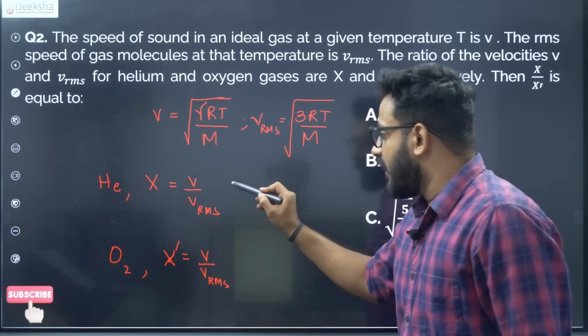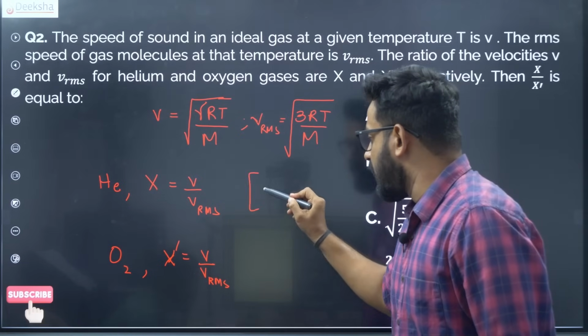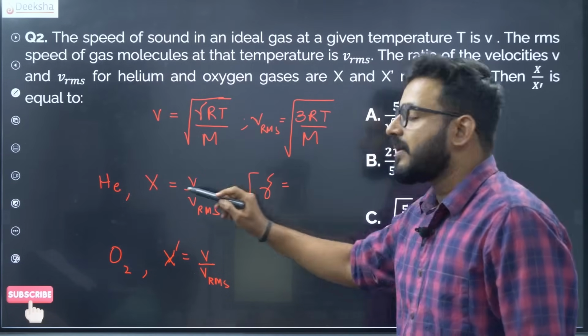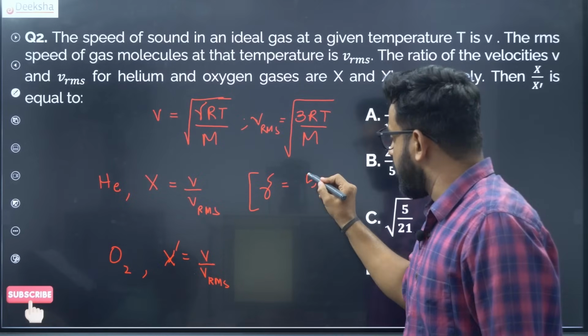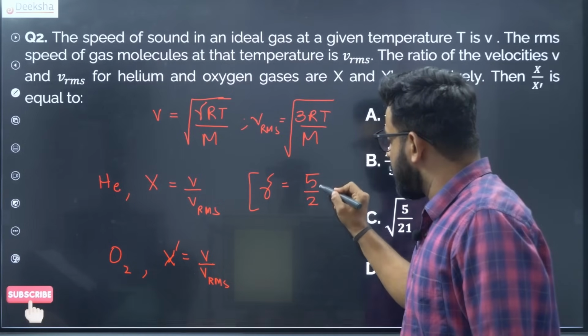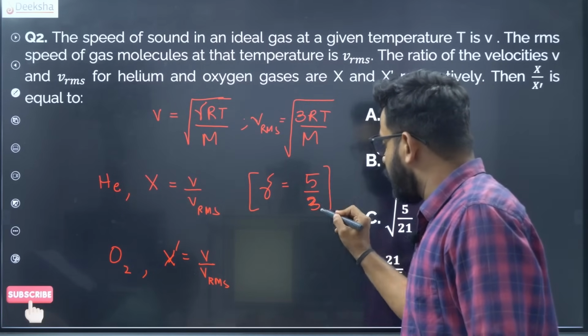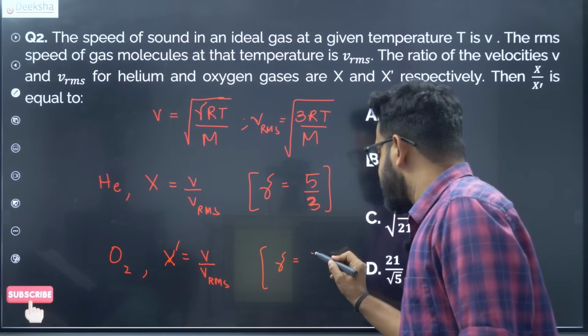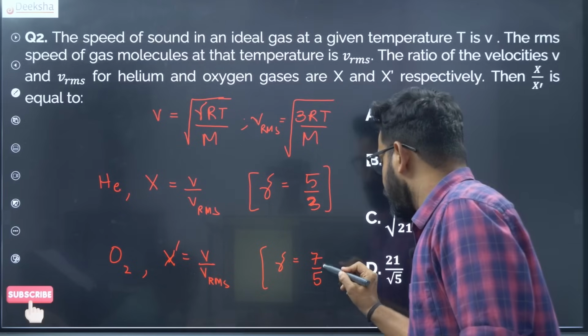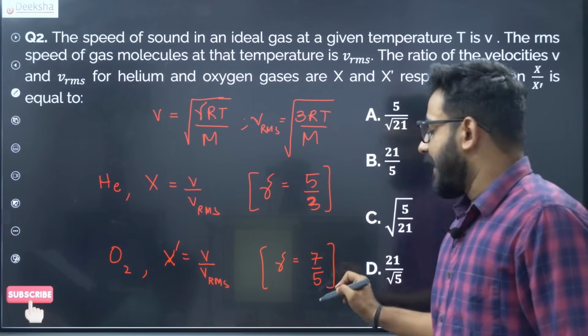The gamma value for helium, a monoatomic gas, is 5 by 3, not 3 by 2. And for oxygen, which is a diatomic gas, the gamma value is 7 by 5.